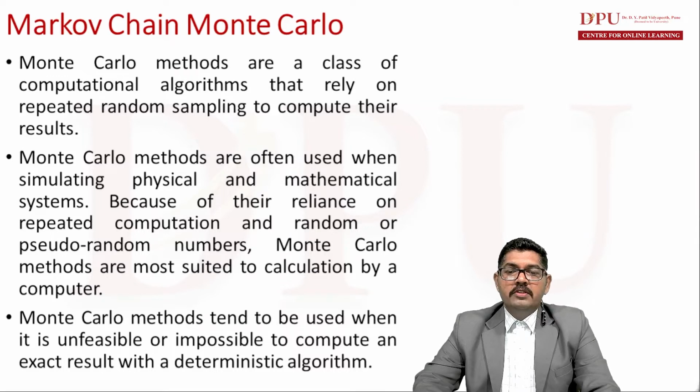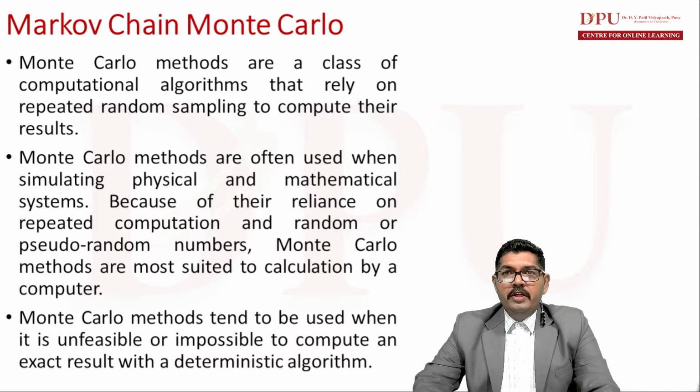Monte Carlo methods tend to be used when it is infeasible or impossible to compute an exact result with a deterministic algorithm. Whenever it is impossible or unfeasible to compute the result of some experiment, Monte Carlo methods are used. They are also used with deterministic algorithms.